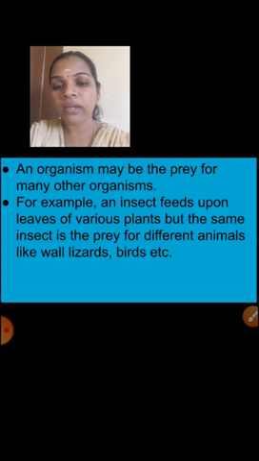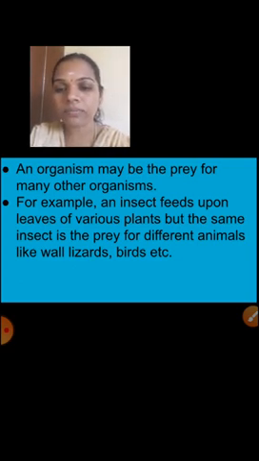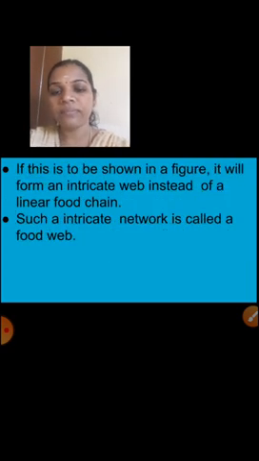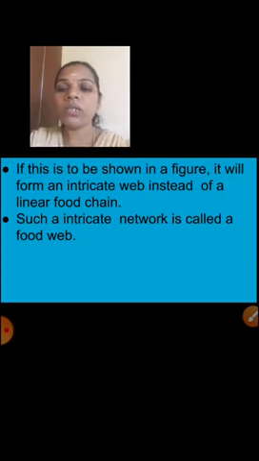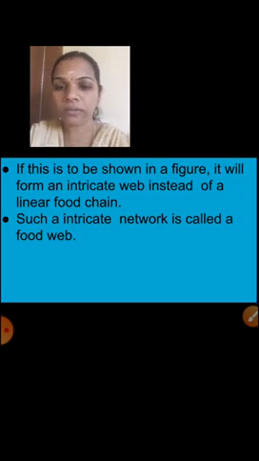For example, an insect feeds upon leaves of various plants, but the same insect is the prey for different animals like lizards and birds. If this is to be shown in a figure, it will form an intricate web instead of a linear food chain. Such an intricate network is called a food web.